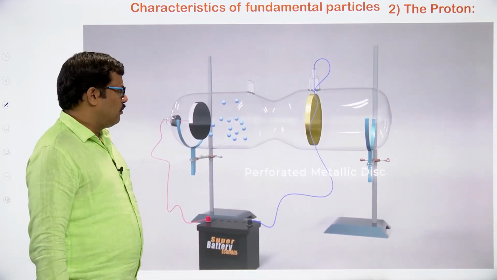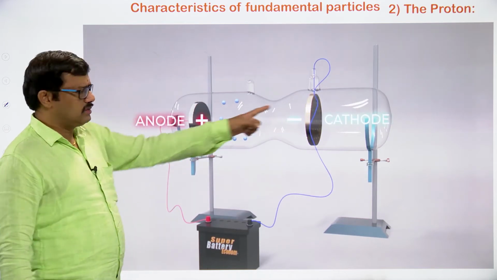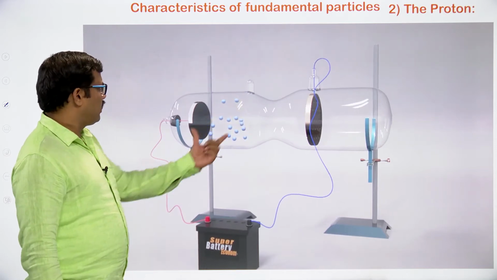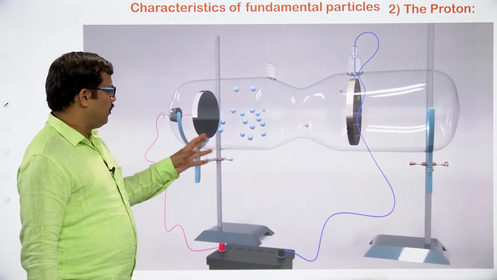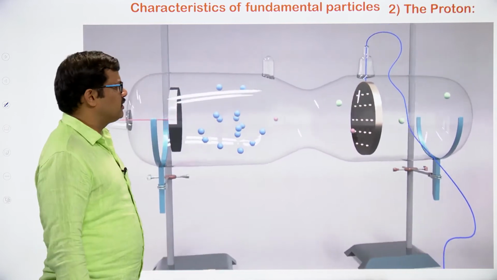On this side, metallic discs, or metallic plates, are used. One is the anode, the other is the cathode. The anode is the positive one, and the cathode is the negatively charged one. We are going to have a very small amount of gas in it. Low pressure is maintained, and a high voltage is applied across the battery.